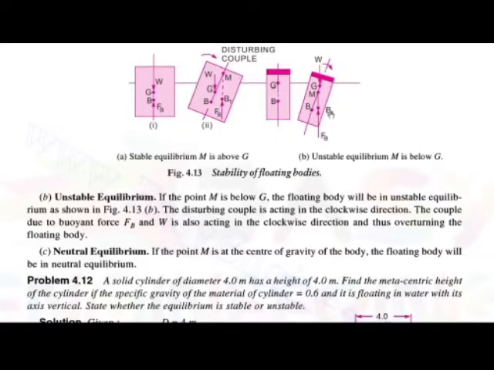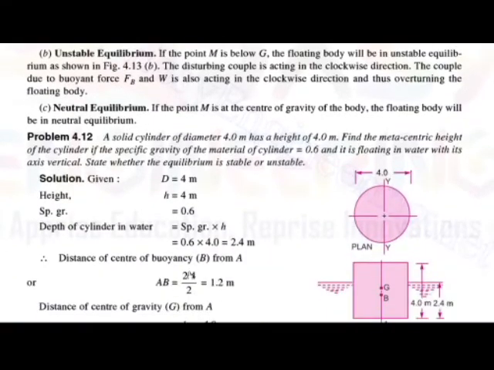Then we have neutral equilibrium, where the point M is at the center of gravity of the body. That means when the metacenter and the center of gravity are at the same point, the floating body will be in neutral equilibrium. So these three equilibria apply to the floating body and the submerged body also. Now we will see examples on the same.